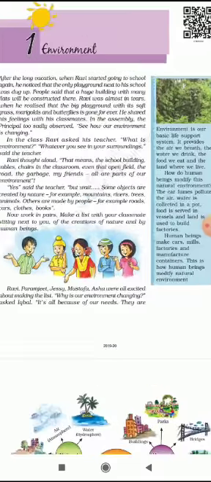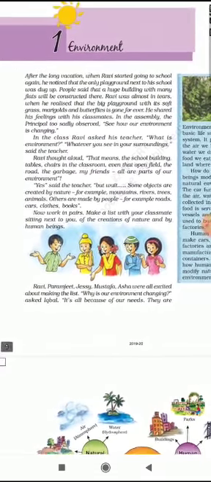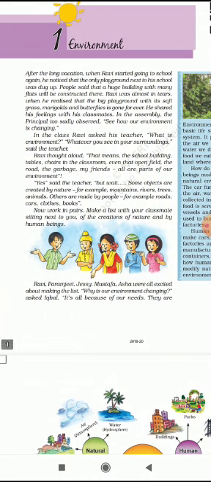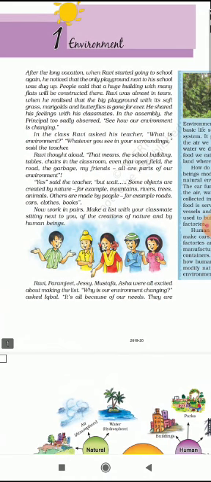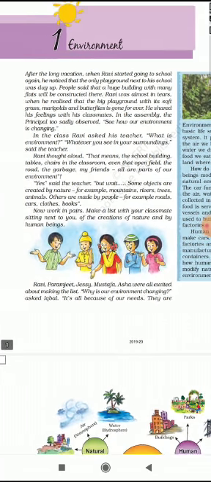After the long vacation, when Ravi started going to school again, he noticed that the only playground next to his school was dug up. People said that a huge building with many flats will be constructed there. Ravi was almost in tears when he realized the big playground with its soft grass, marigolds, and butterflies is gone forever. He shared his feelings with his classmates in the assembly. The principal too sadly observed, "See how our environment is changing." Yeah, that's so sad. The memories will last forever now.